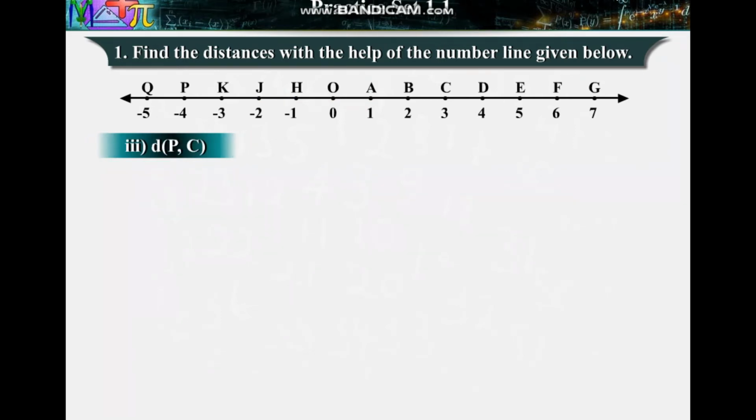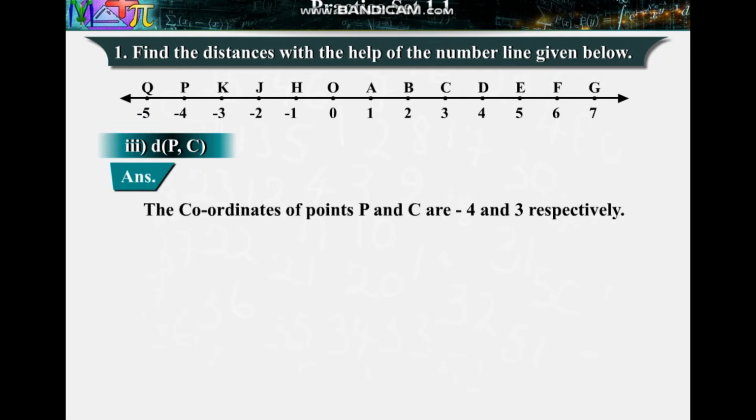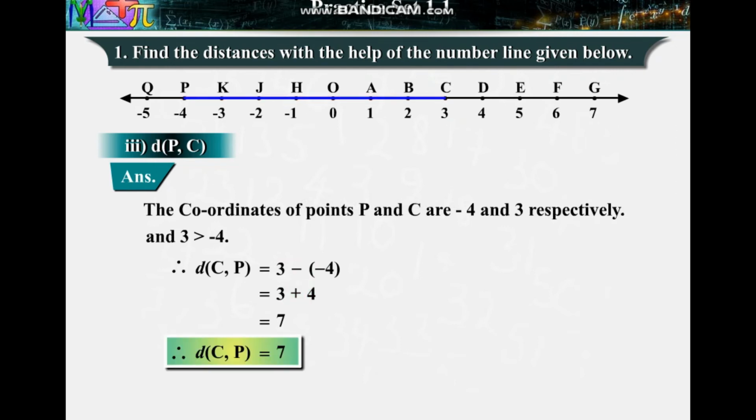3. Distance between points P and C. Answer: the coordinates of points P and C are -4 and 3 respectively. 3 is greater than -4. Therefore, distance between point C and P is equal to 3 minus of -4, which is equal to 3 plus 4 is equal to 7. Therefore, distance between points C and P is equal to 7.